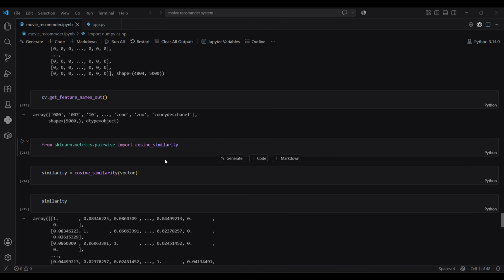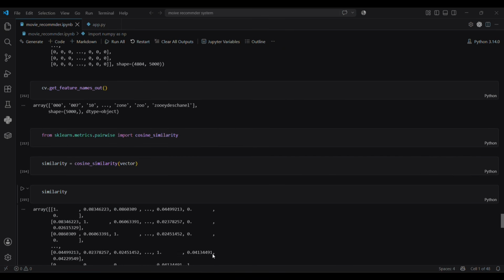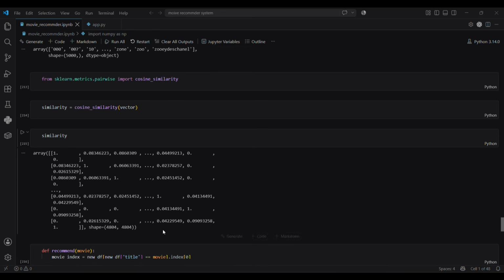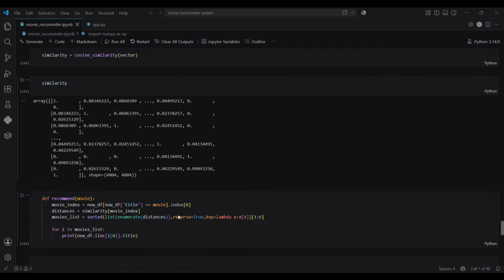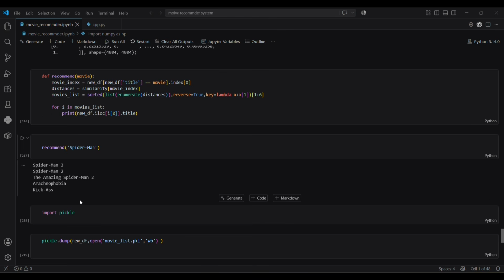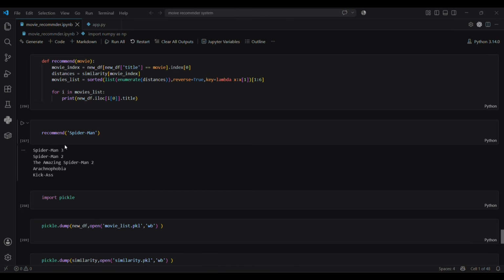Now we are at the core machine learning step. With every movie represented as a vector in the 5000 dimensional space, I calculate the cosine similarity between every pair of movies. Cosine similarity measures the angle between two vectors. The smaller the angle, the more similar the movies are. This gives me the similarity matrix, basically a table where every movie is compared with every other movie with a similarity score between 0 and 1. When someone picks Spider-Man, just look it up in the matrix, sort all other movies by similarity score and grab the top 5 closest matches.